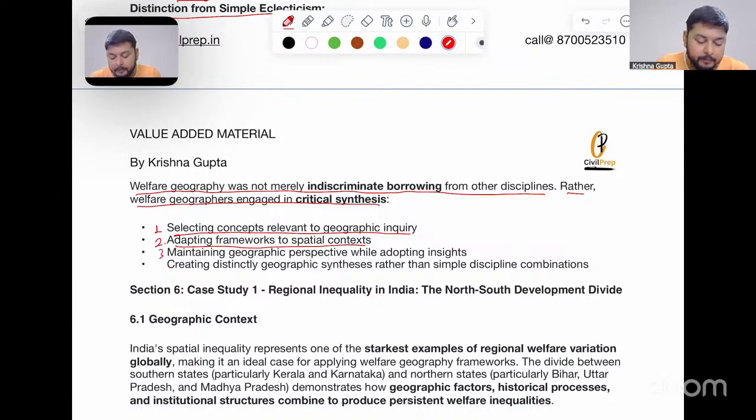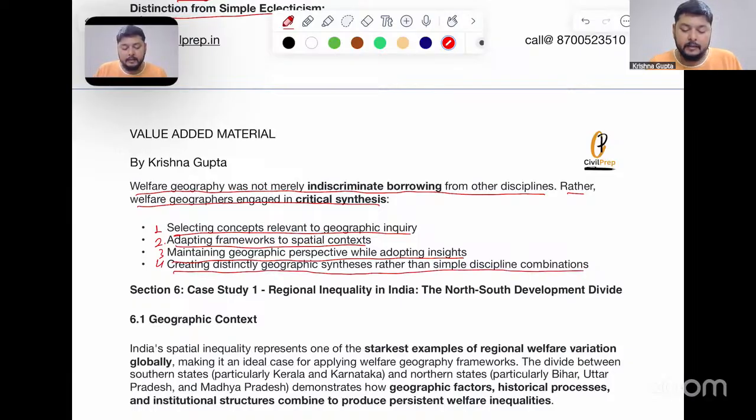Number three, maintaining geographic perspective while adopting insight. So the geographical perspective which had been developed was taken into consideration and not left aloof. Number four, creating distinctly geographic synthesis rather than simply disciplinary combinations. So here a basic synthesis was developed, not merely bringing together combinations of various subjects and disciplines.